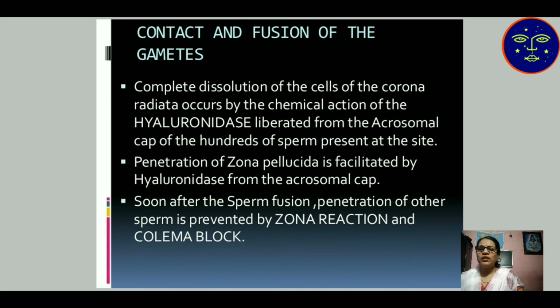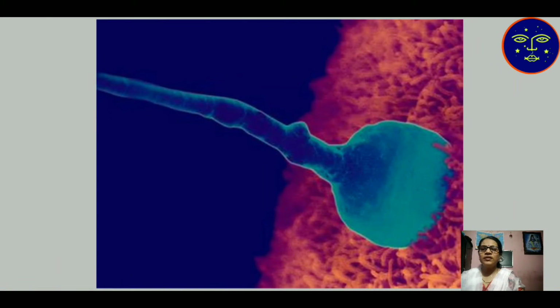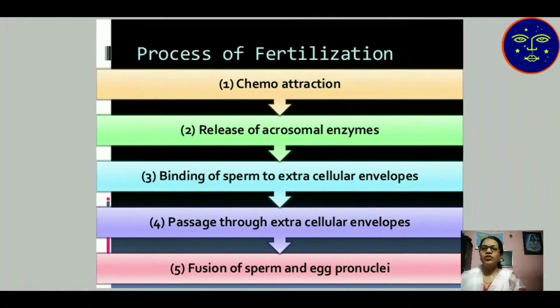After that, the sperm penetrates its nucleus into the ovum. Here the zygote is produced. Only a single sperm enters the ovum, dissolves the ovum wall, and its nucleus enters the ovum nucleus for zygote formation.